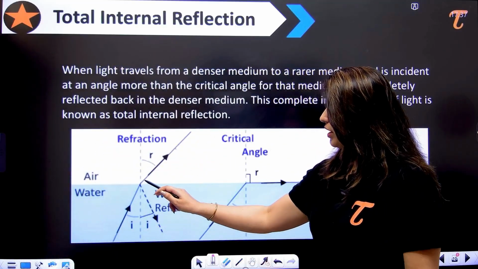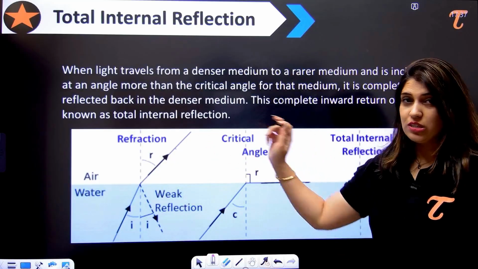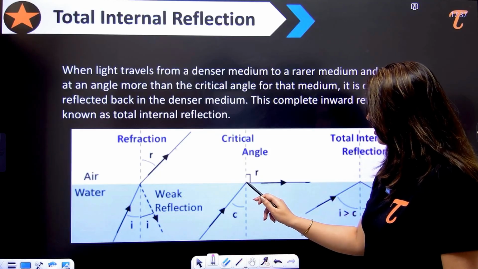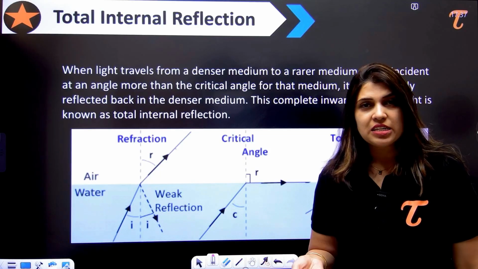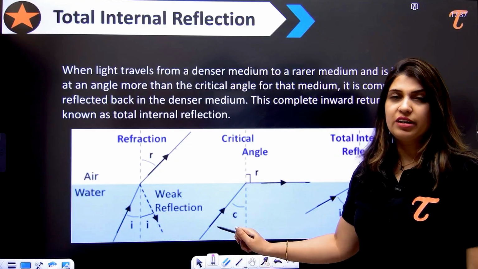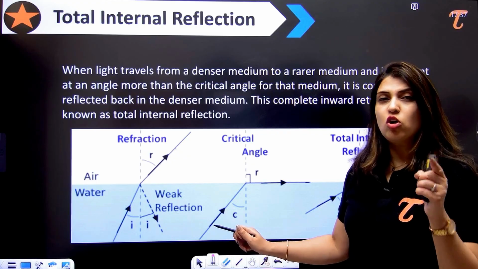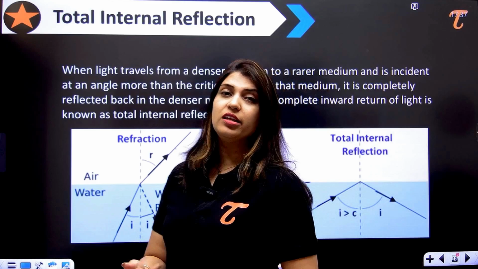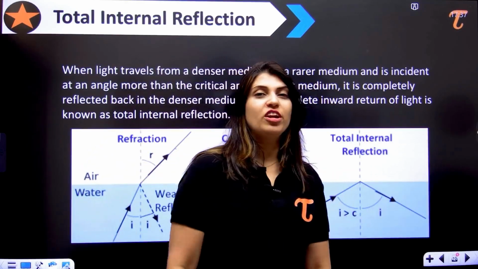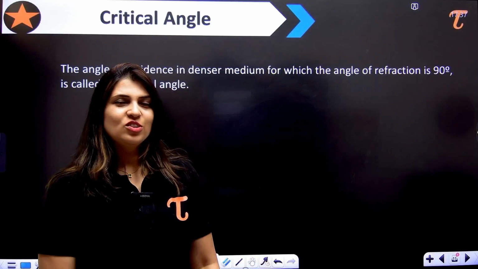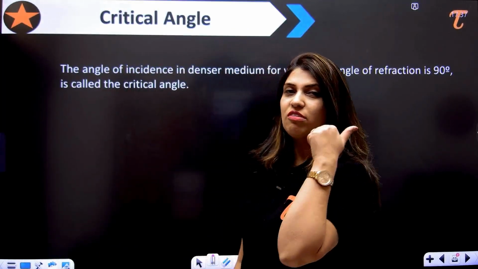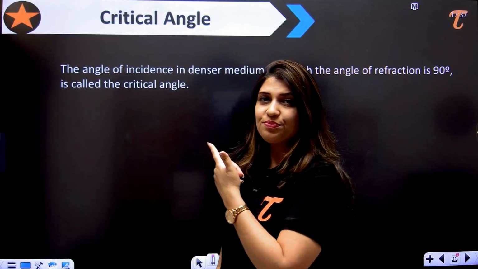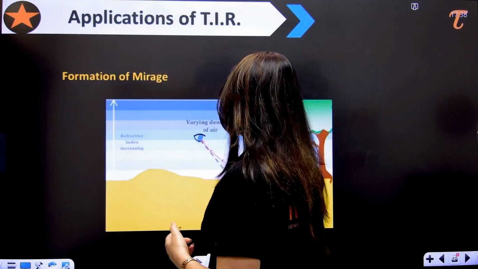The light is falling like this, it will go like this. So this is the refracted light. In this one, we can see that when the light is falling like this, the angle of refraction is 90, so this particular angle of incidence is called the critical angle. And in the third one, when the angle of incidence is greater than the critical angle, the light will reflect back like this. So you understood this? In the exam, if they ask you the critical angle definition, that's how you can write. Okay? Is it clear? All right.